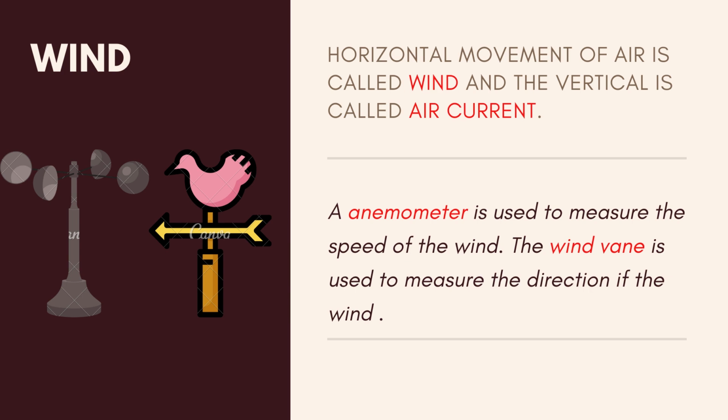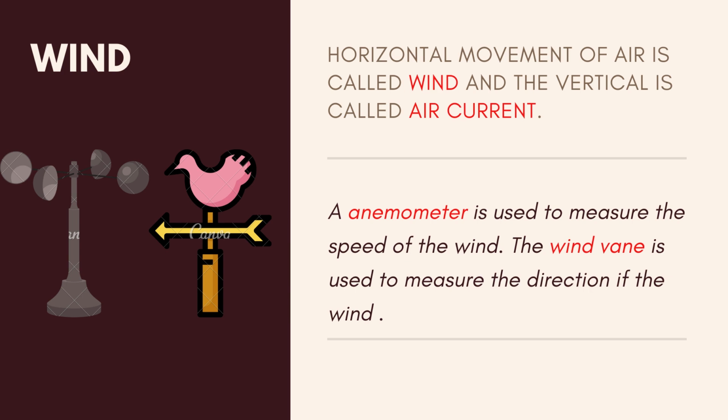Up to now we have studied the elements of weather, that are temperature, atmospheric pressure and wind. Let's revise them. Firstly, weather. Weather is the atmospheric condition at a particular place that changes after a short period of time.